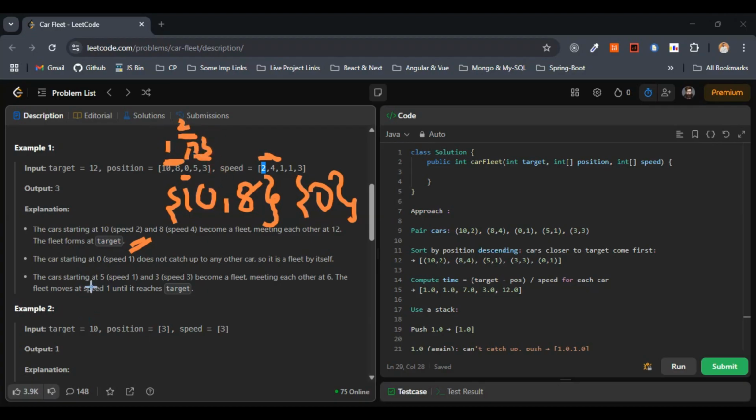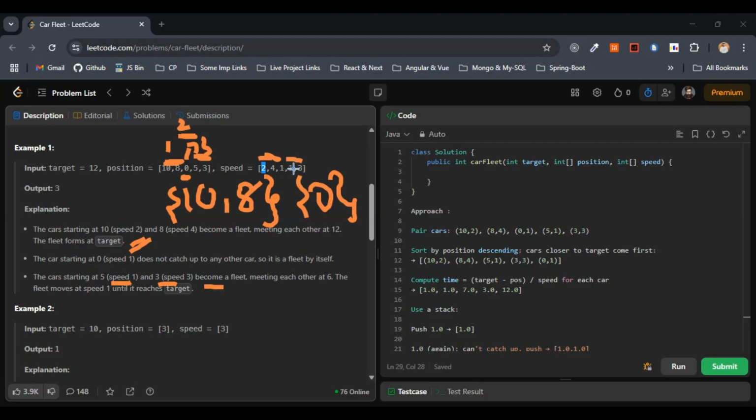5 and 3 here. So the car starting at 5 with speed 1, and the car at 3 with speed 3, becomes a fleet, right? So here in this case, for 0 we have 1. For the car positions 5 and 3, they have the speeds 1 and 3. So after becoming a fleet, this one moves at the speed 1, because in the question they have given that when they form a fleet, then the car reaches the target with the slower car's speed, right?